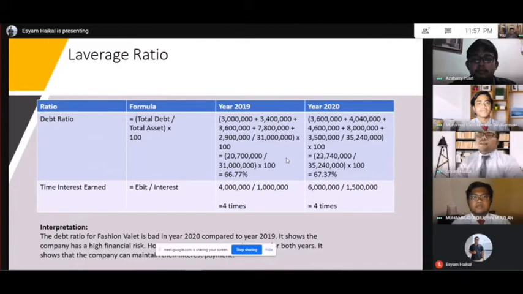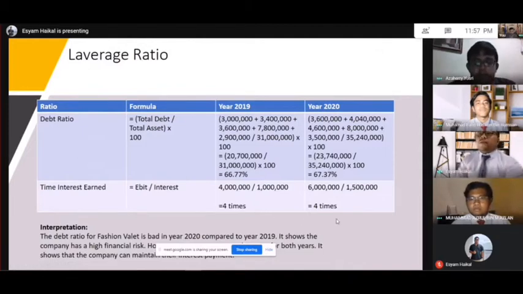For debt ratio, the company said in year 2019 is lower than 2020. It increased from 66.77% to 67.37%. For time interest earned, both of the year 2019 and 2020 is the same. It's four times.